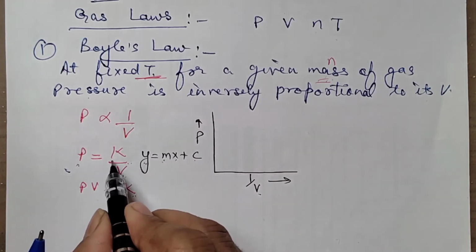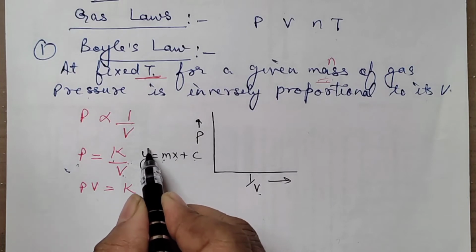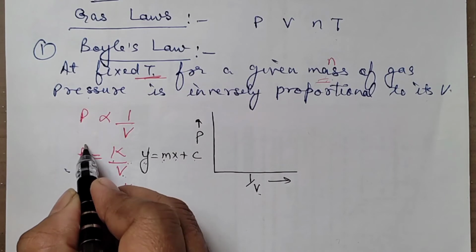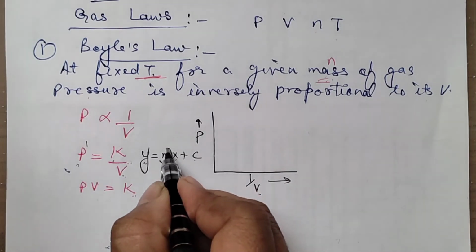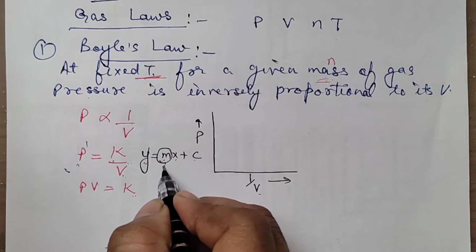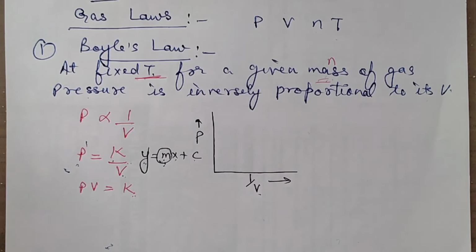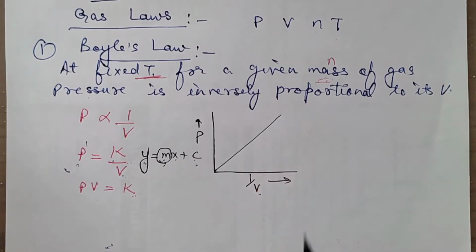Now what is the slope for us? That is constant, right? This is a positive value. This is 1 value, this is 1 value, right? That means you are having P to the power 1, 1 by V is also to the power 1. And moreover here, this is the slope. It is representing a positive sign, that means it will be a positive slope. With no intercept, that means it will be passing through the origin. There will be no intercept, passing through the origin, a straight line.